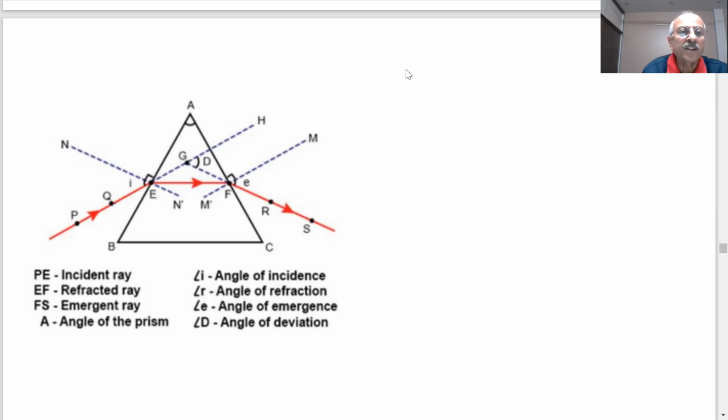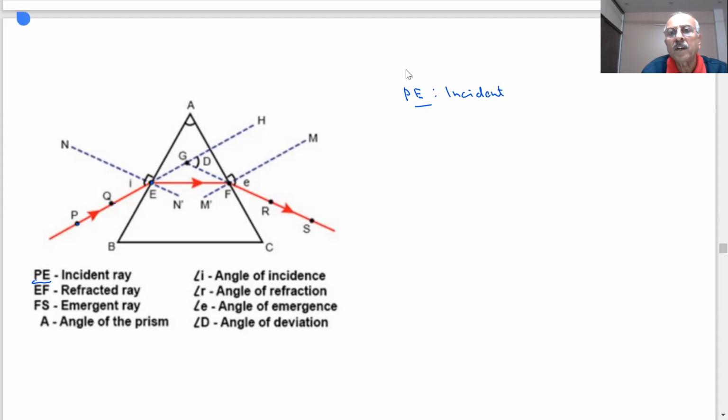Now you can draw this ray diagram. This is the incident light, PQ. You find PE. This is the prism ABC. You can see, first of all, I have drawn PE, students. What is PE? This point P, you can see the point P and E. This is our incident ray.